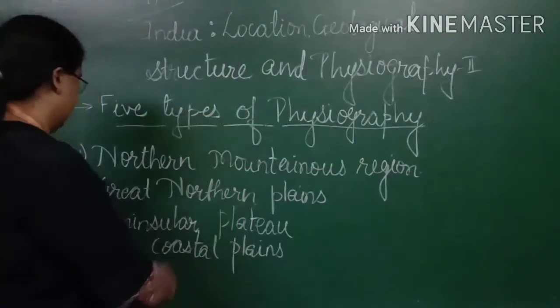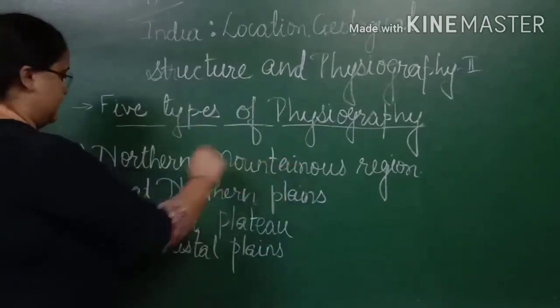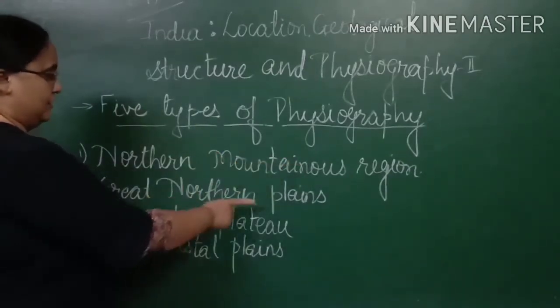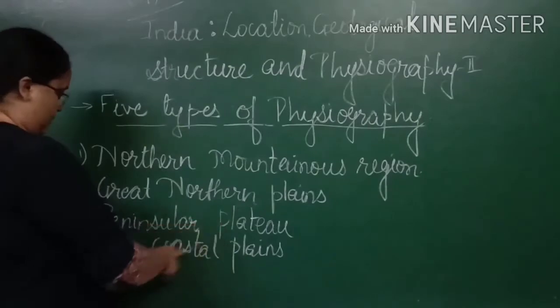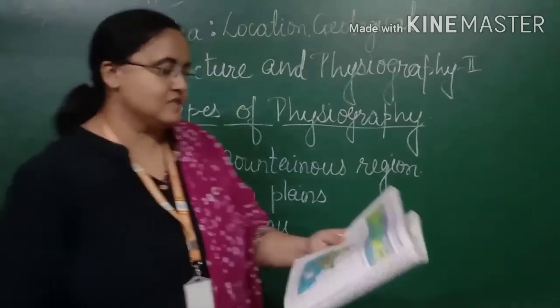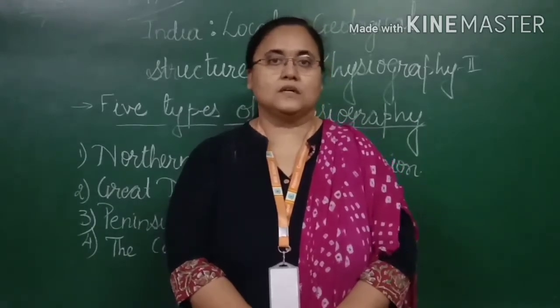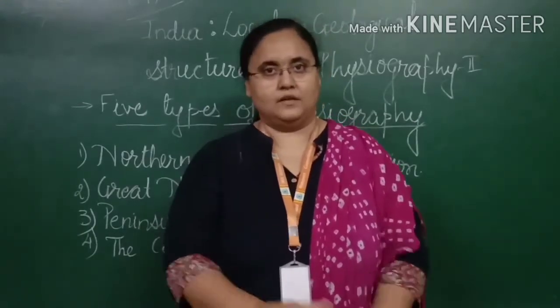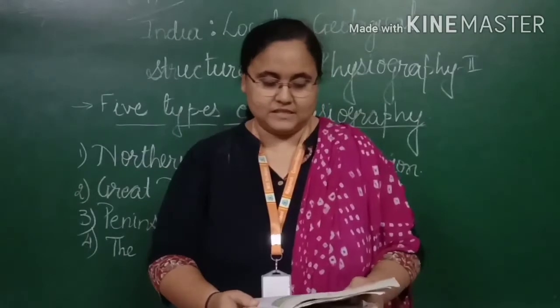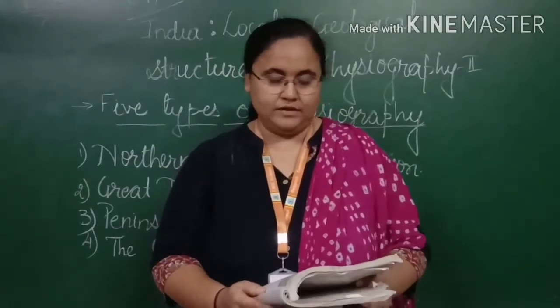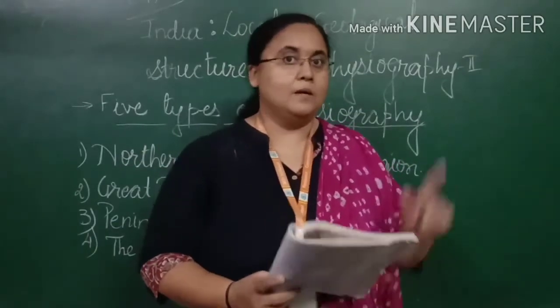So, northern mountainous regions, then we have the great northern plains, peninsular plateau, the coastal areas, and the last one is the islands. In this chapter, we are going to discuss each of the physiographies. So let us begin with a discussion of the northern mountainous region with the help of a map.